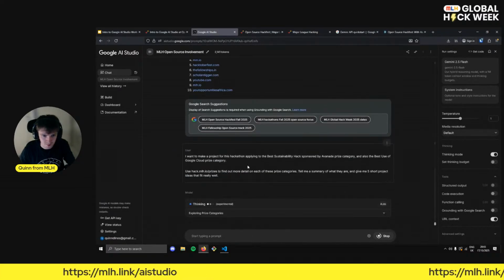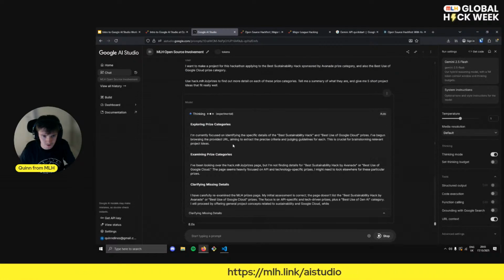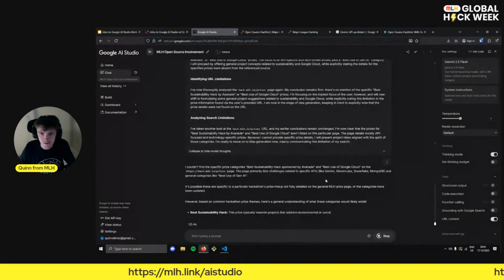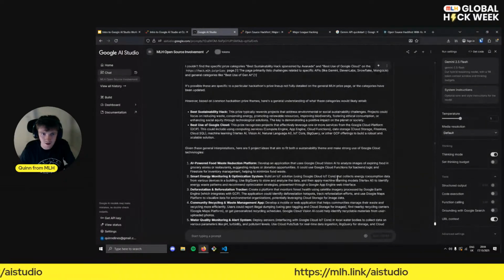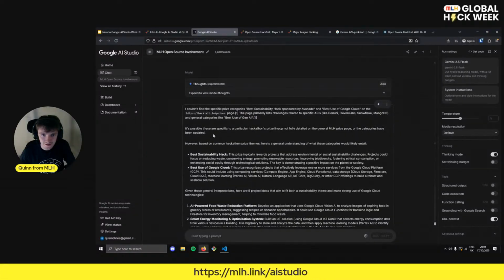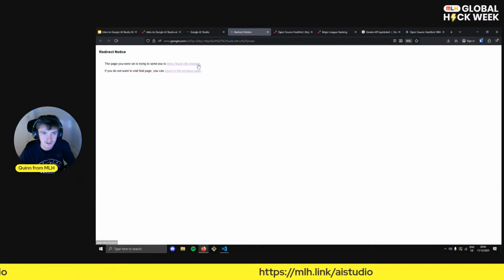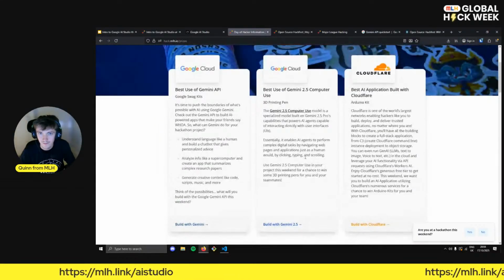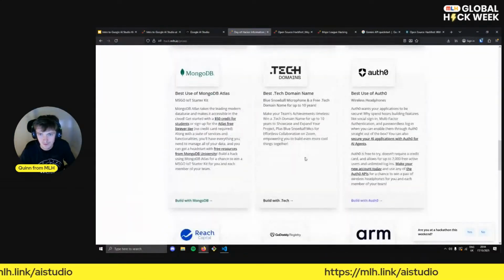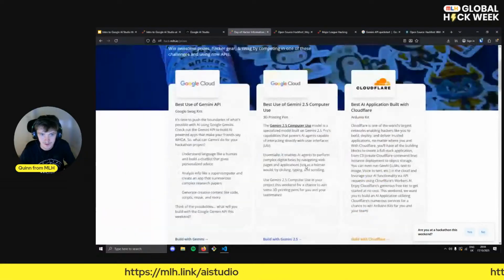We can see our prompt up here, and the model is thinking yet again. Excellent. Now it might be that best sustainability hack... So it hasn't managed to find them. That's interesting. So let's go and check out the prizes page. It's possible that these are not on the page yet, or maybe they're named something a bit different. No, that's correct. They are not on the page.